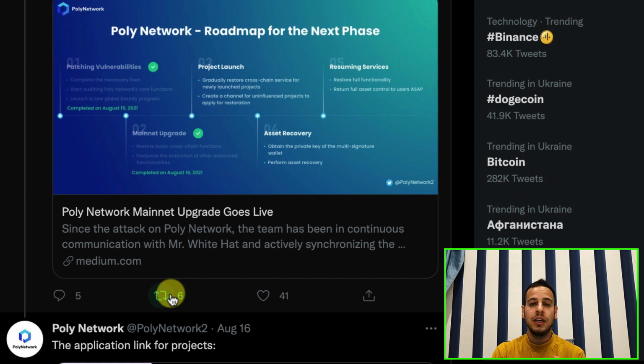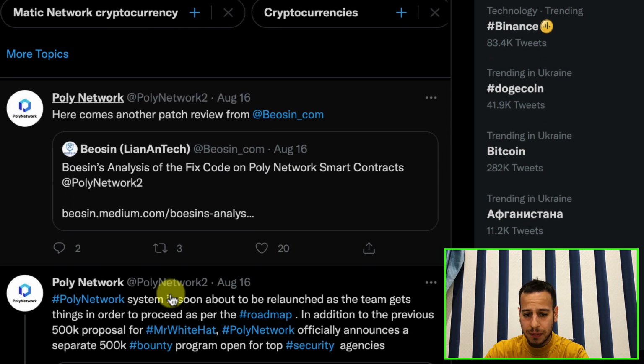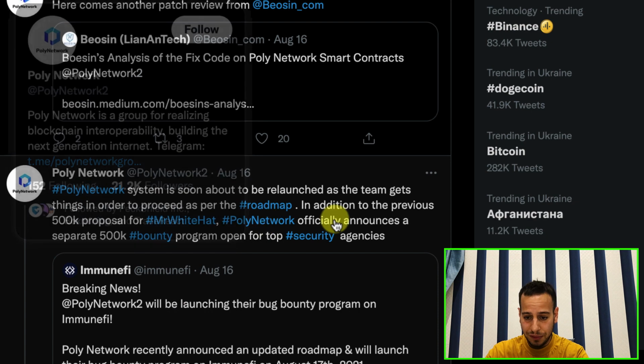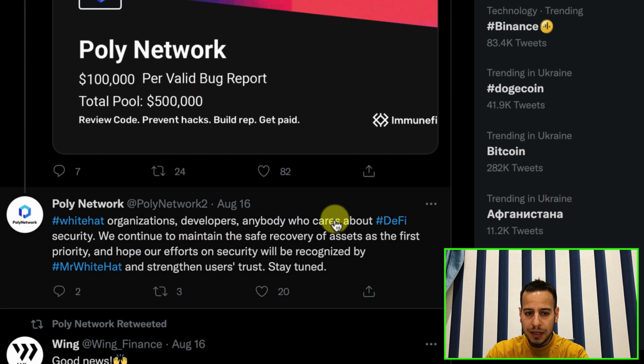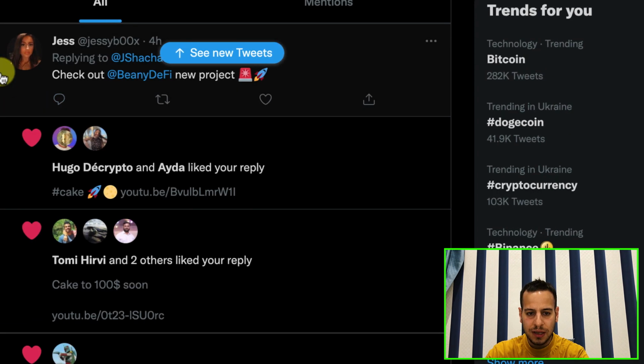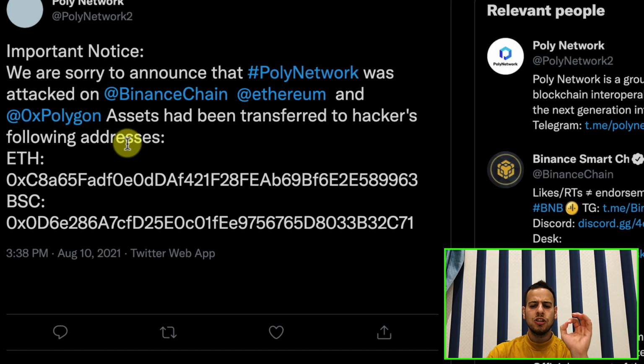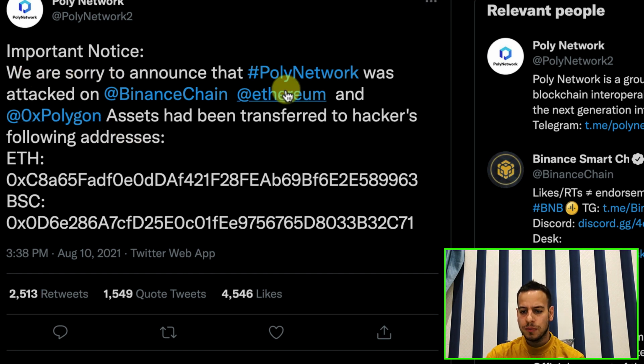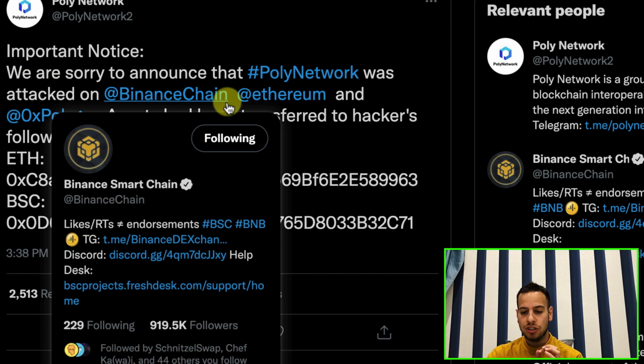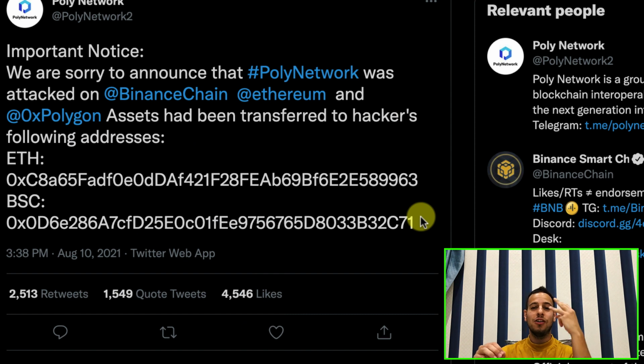So the hacker eventually returned most of the funds to Poly Network using a multi-sig wallet. Not all the funds, but most of them, and he's actually planning to return all of them. So this is basically the Twitter account, and you can see right here a status that they posted, a very interesting status where they say, we are sorry to announce that Poly Network was attacked on Binance Chain, Ethereum, and Polygon, on 3 different blockchains.